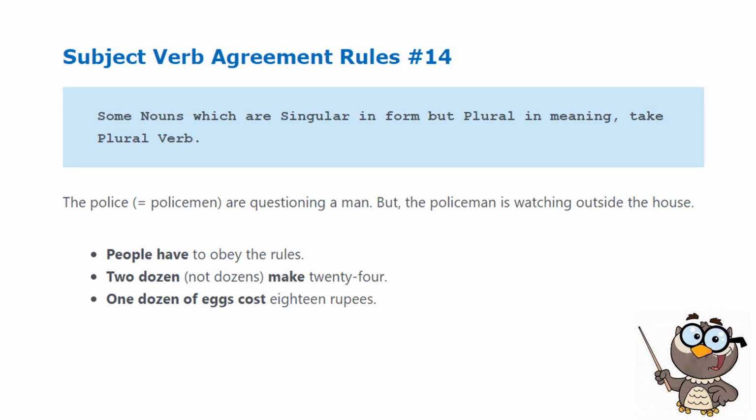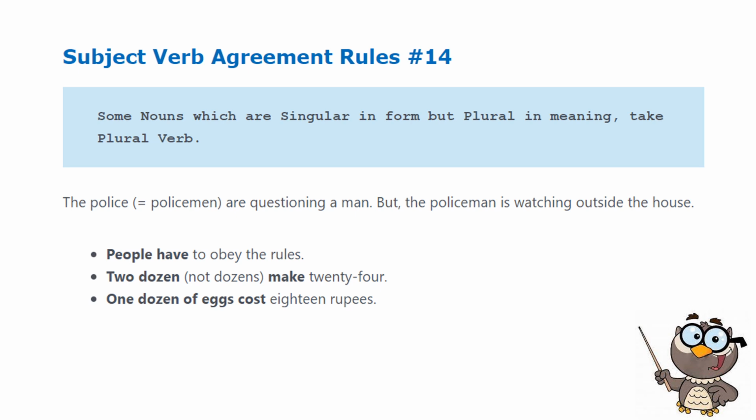Rule number 14: some nouns which are singular in form but plural in meaning take a plural verb. Example: the police or policemen are questioning a man, but the policeman is watching outside the house. So that's an example. Other examples further, we have: people have to obey the rules.